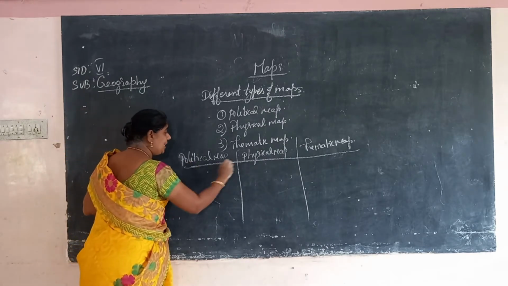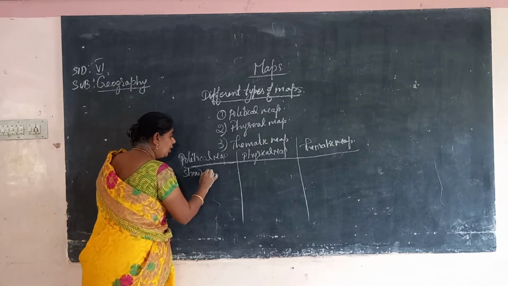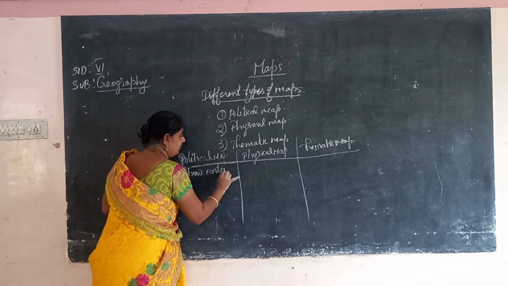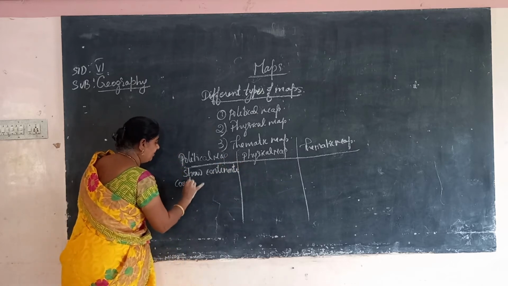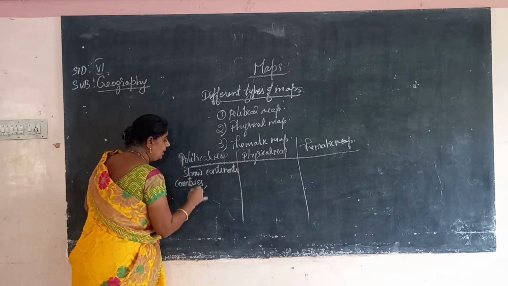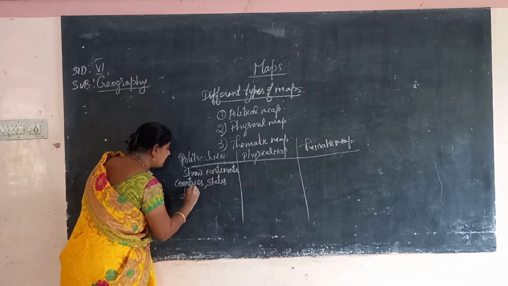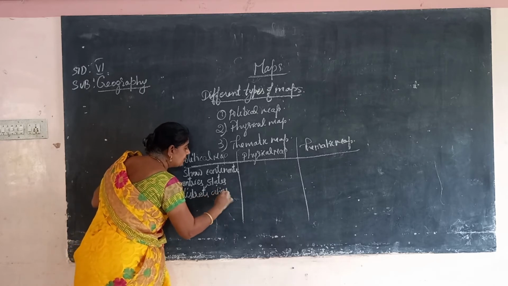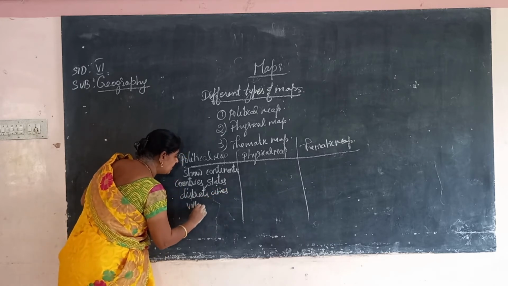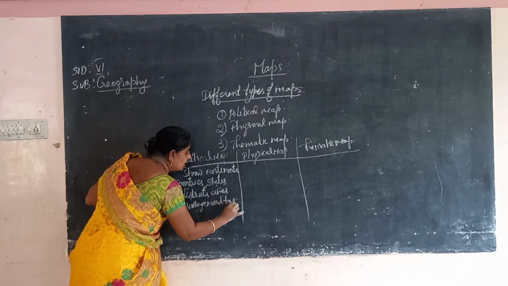So what does the political map show? It shows continents, countries, states, districts, cities, villages and towns.